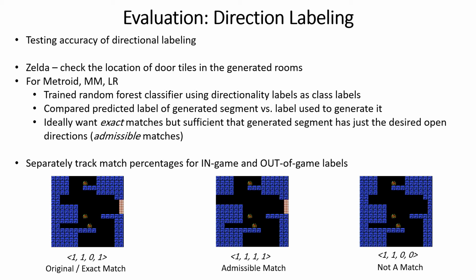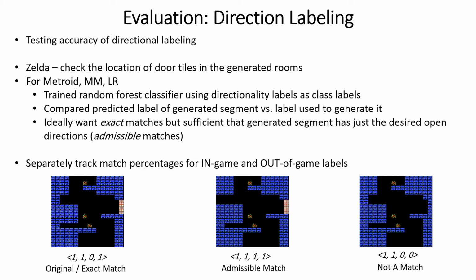An exact match would be precisely similar to this. But when we say an admissible match, we mean something like the example in the middle, where the left direction doesn't match the original because it's open, but it doesn't matter, because the up, down, and right directions are open, similar to the original segment. But the third example, where in addition to the left, the right direction is also closed, is not a match.